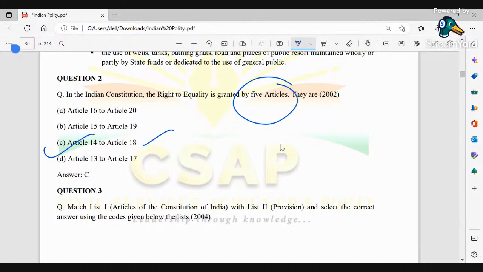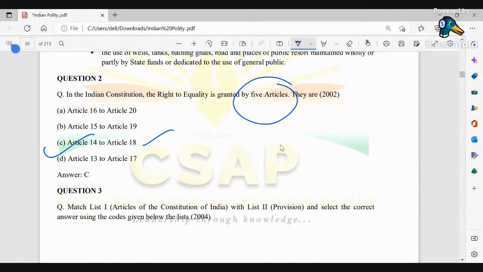Okay, so therefore we could see that Articles 14 to 18 clearly define each and every article which relates to the types of equality, be it natural equality, social equality, civil equality, political equality, economical equality, or legal equality. Article 14 says that the state shall not deny any person equality before law.